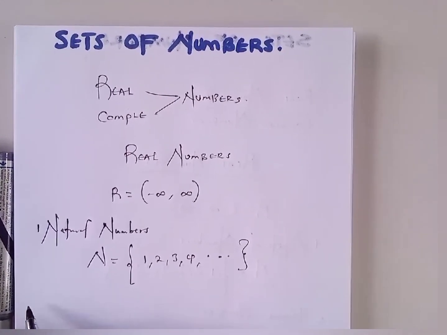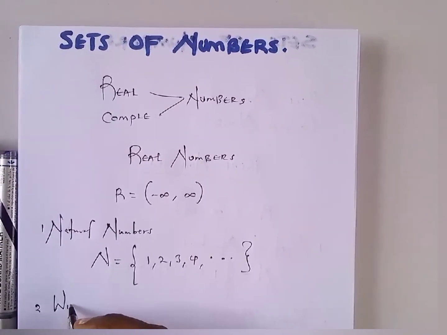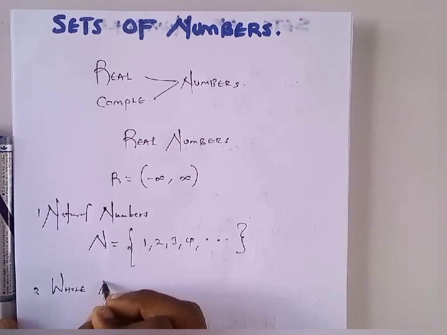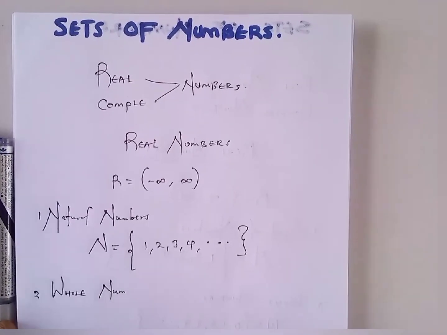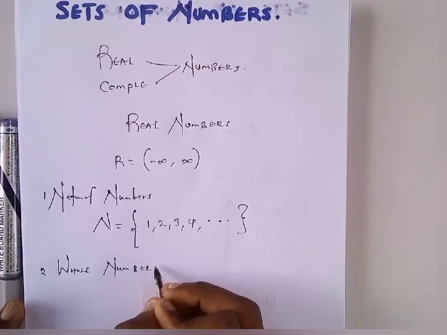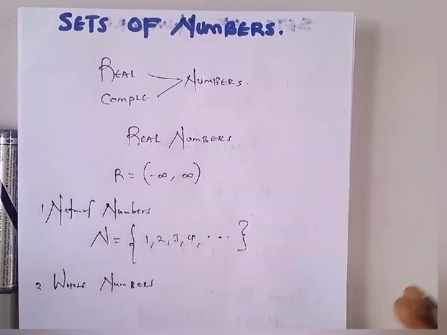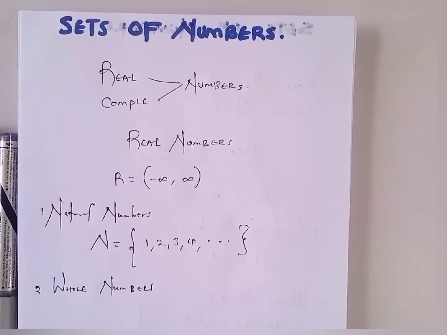When we look at the second subset of real numbers, we call it whole numbers. Whole numbers by definition are simply natural numbers including 0. So whenever we think of natural numbers and we decide to take 0 into consideration, then that changes and becomes a what? Becomes a whole number.